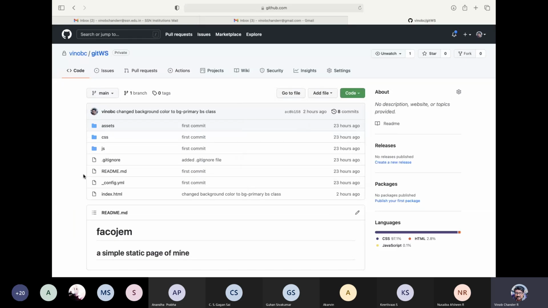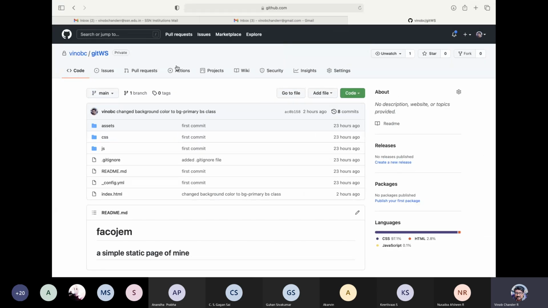So this is what we were seeing, right? We have pushed successfully, we have pushed the entire code, the code is available here, right? We don't have any branches, we have removed that particular branch, right? And then we have all these particular tabs that you can make use of.